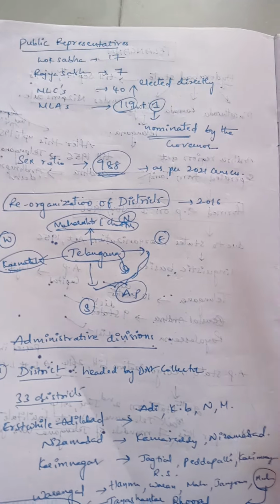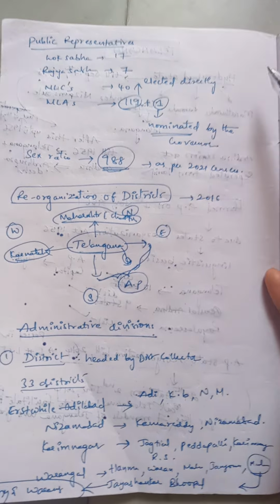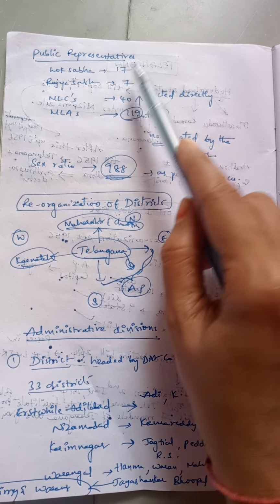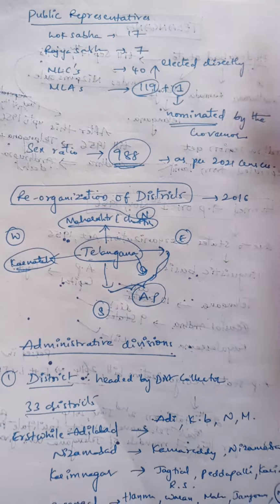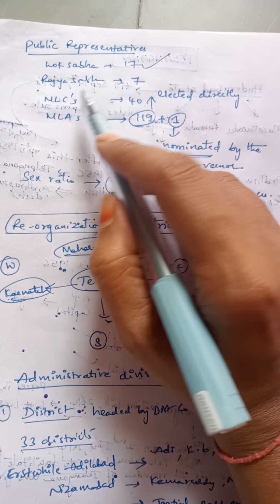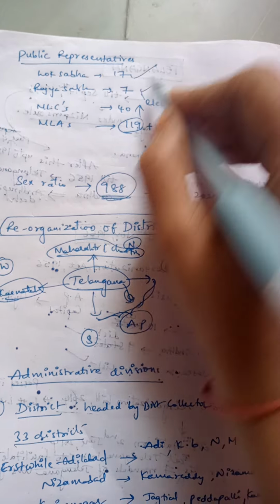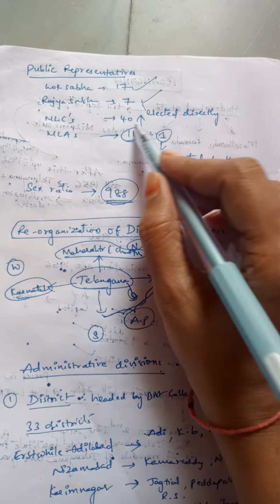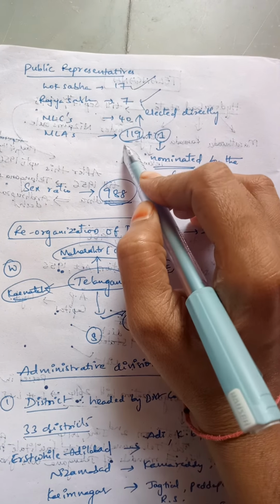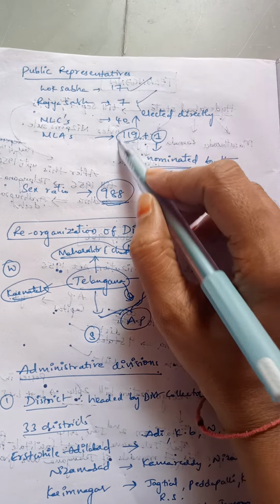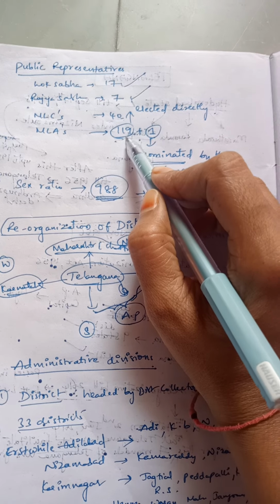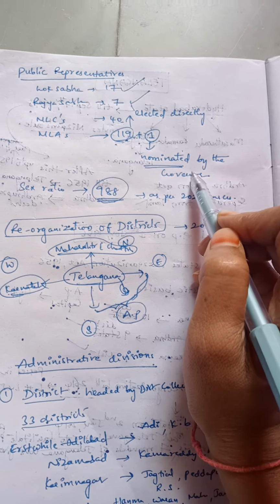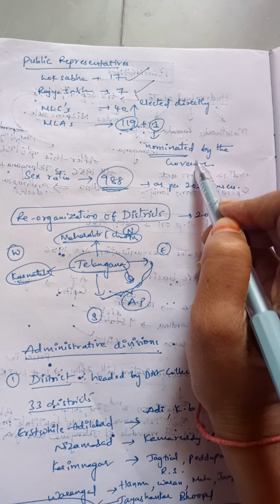Here, the number of public representatives in Telangana: the Lok Sabha seats total 17, and the Rajya Sabha seats total 7. The total number of MLCs, that is members of the Legislative Council, is 40. And MLAs are 120 in total, but 119 are elected directly, through direct elections, and one is nominated by the Governor on the advice of the President.